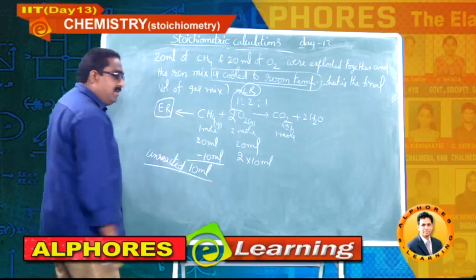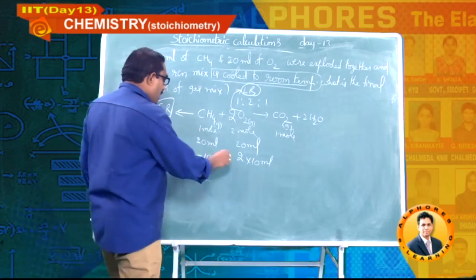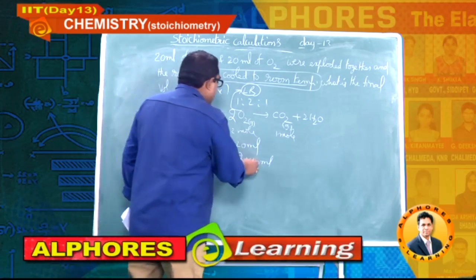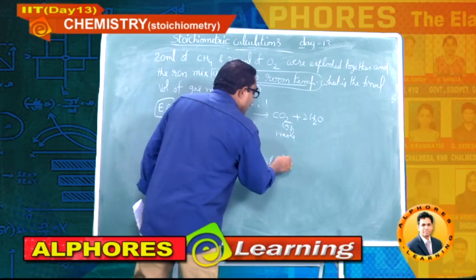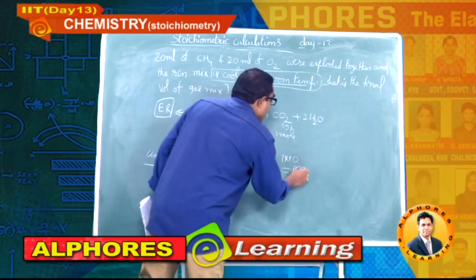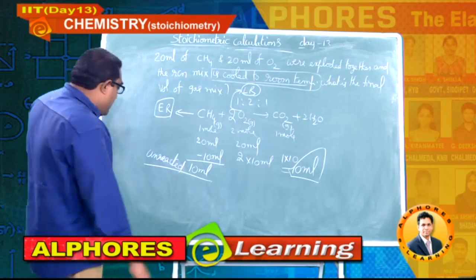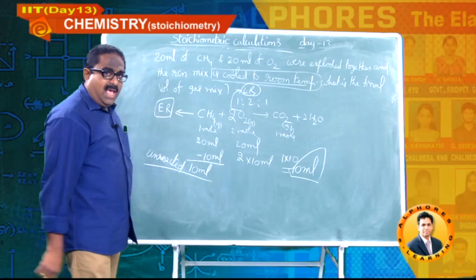Unreacted methane volume is 10 ml. Only 10 ml of methane undergoes combustion. So, 10 ml needs 20 ml. 1:2:1. So, 10 ml of carbon dioxide is formed and 10 ml of unreacted methane is there.